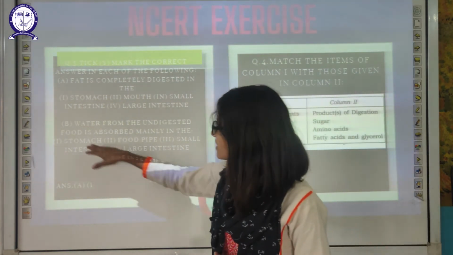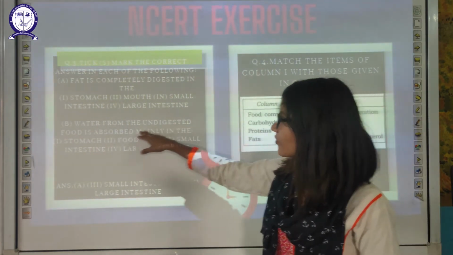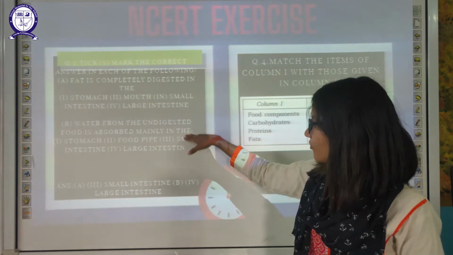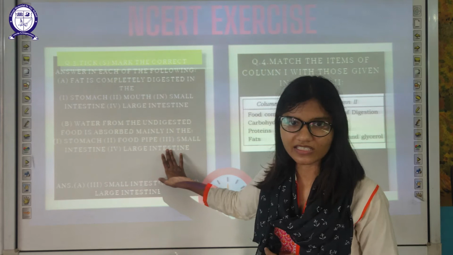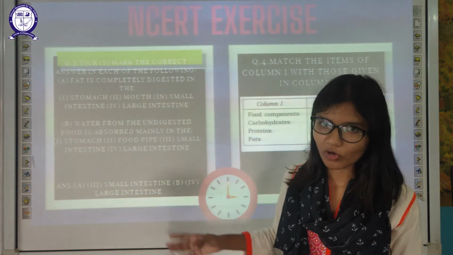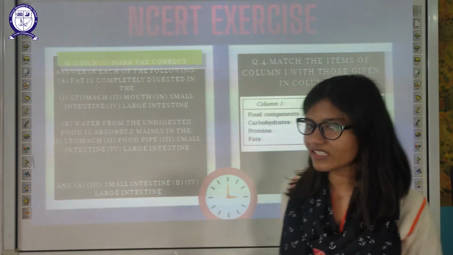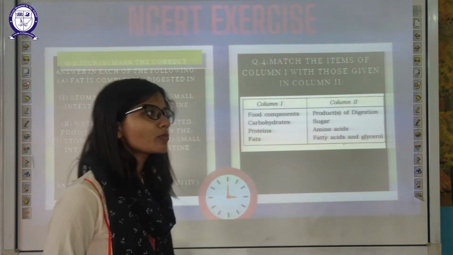Second, water from the undigested food is absorbed mainly in the stomach, food pipe, small intestine, or large intestine. The answer is large intestine. Water is completely absorbed in the large intestine before the egestion process.